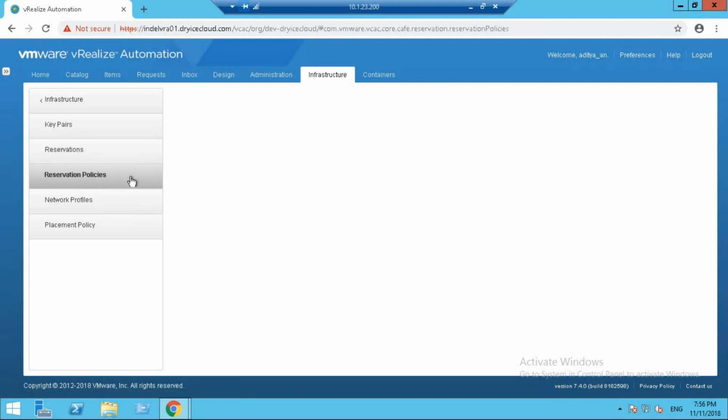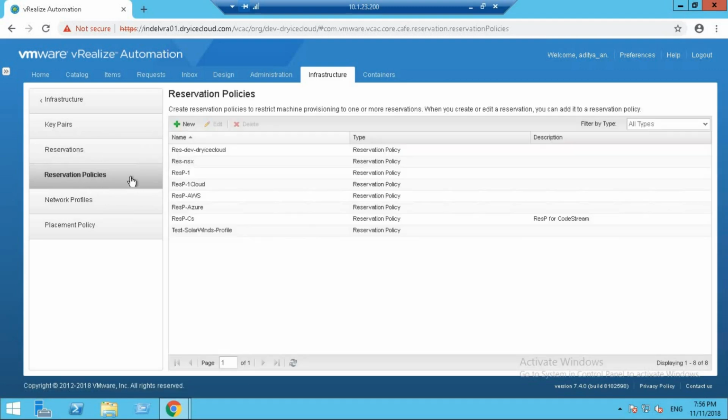You can use the reservation policy to control how reservation requests are processed. When you provision machines from the blueprint, provisioning is restricted to the resources specified in your reservation policy. You may have attached multiple reservations to a reservation policy, which may have been specified inside the blueprint. When an item is requested for provisioning from that blueprint, the reservation policy is looked at, and the machine is provisioned on one of the reservations associated with the reservation policy in question that best satisfies the requirements of the provisioning request.